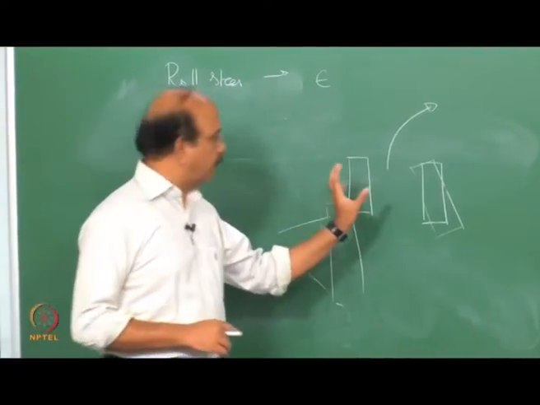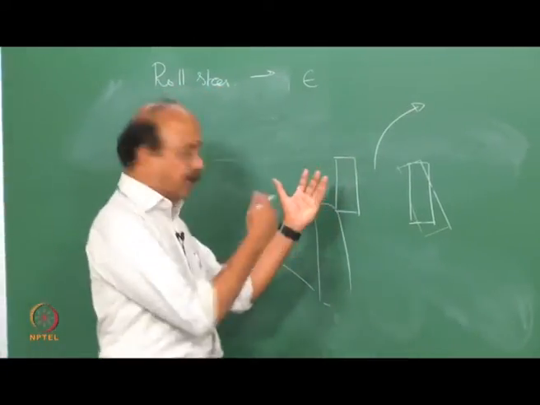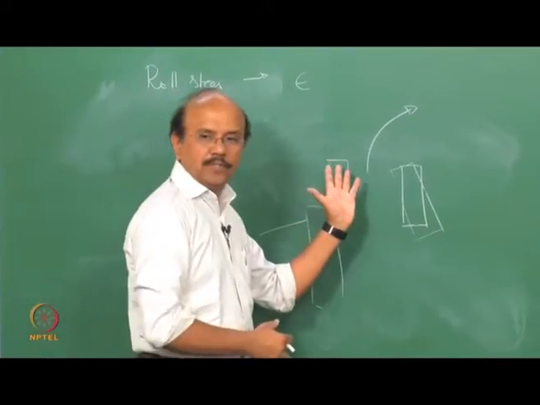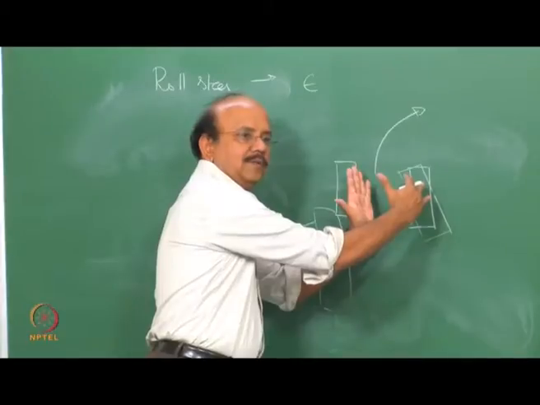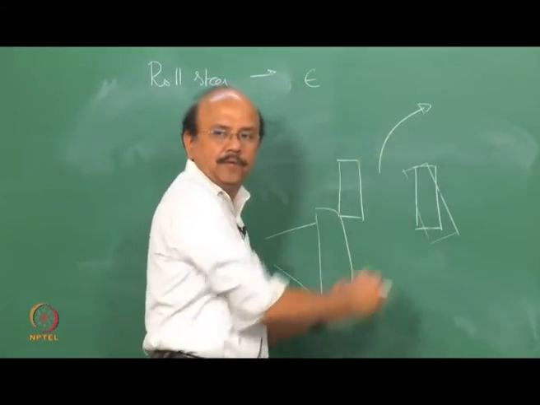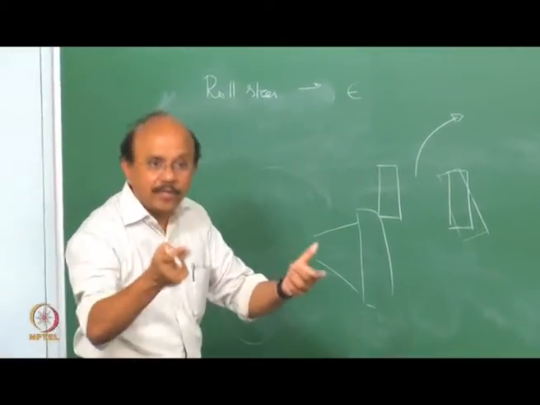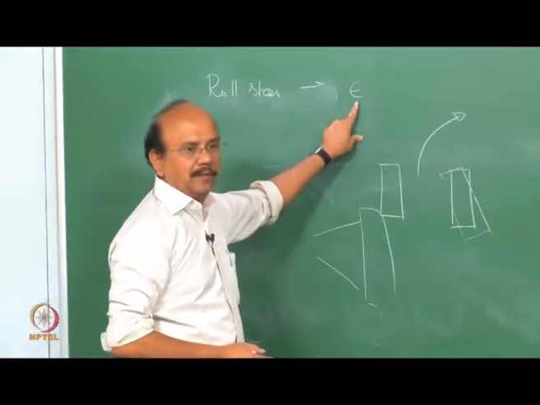So if the roll is to the left, and if this wheel happens to now go along with me to the left, that would cause an oversteer. Okay, so I would put a positive epsilon.